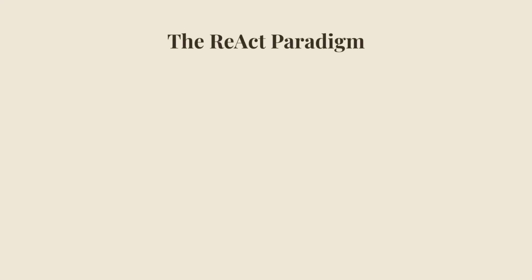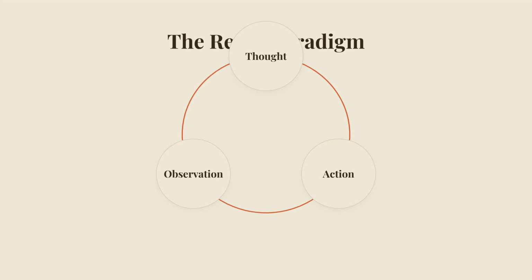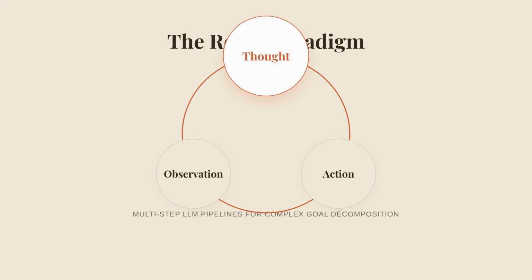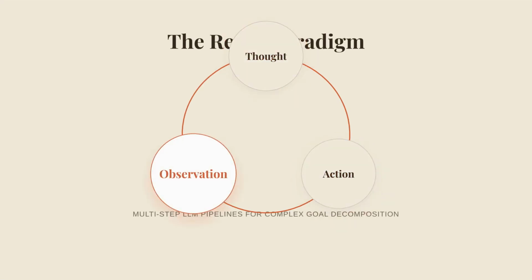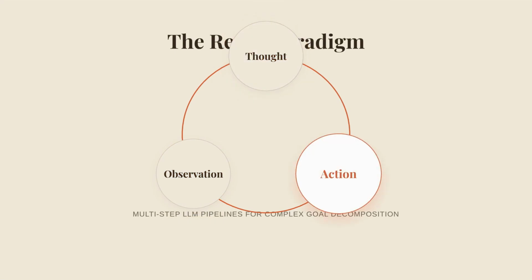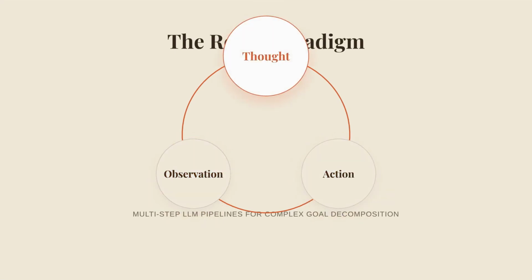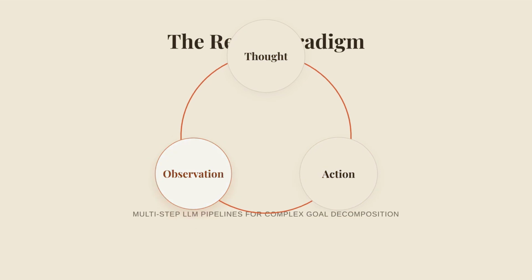Module 4 moves us into programmatic workflow automation. This is where prompt engineering meets back-end orchestration to create autonomous agentic pipelines. We use ReAct loops and plan-and-solve strategies to decompose complex goals into dependency-ordered steps. This allows for multi-step LLM pipelines in node-based engines like n8n or full-stack environments like Next.js and Supabase.